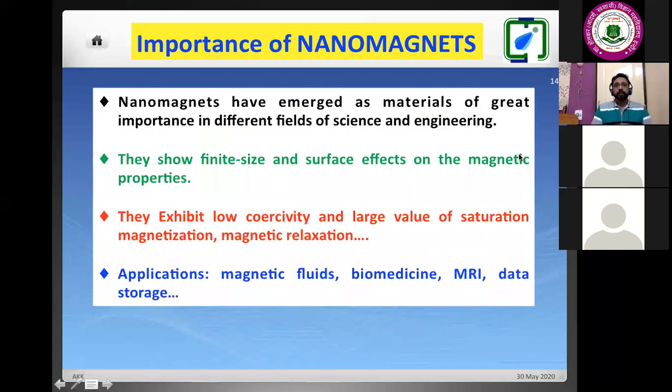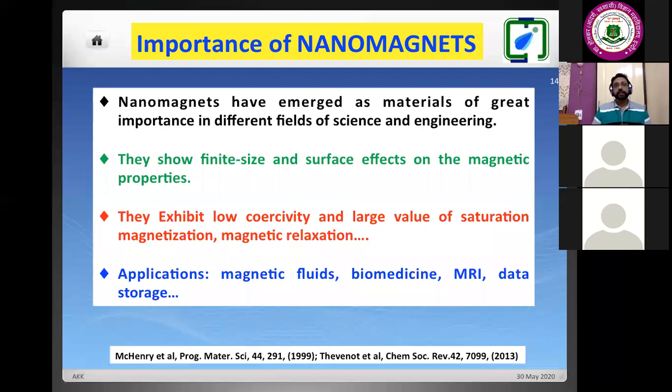So what is the importance of these nanomagnets? These are the following. Nanomagnets are very important for any kind of field. If we talk about the application, whatever bar magnet we are using, like I had given the example of this bar magnet, this size of the bar magnet could be replaced by a smaller size.